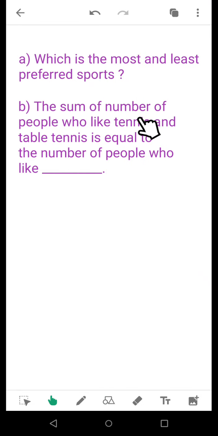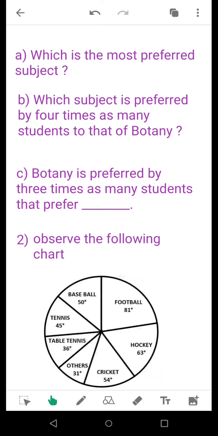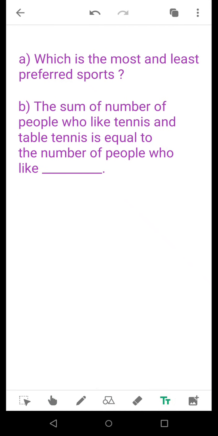Now for question number B, the sum of the number of people who like tennis and table tennis is equal to the number of people who like dash. Now you don't need to actually find the number of people, because if you see, those who like table tennis make an angle of 45 degree, and who like tennis make an angle of 45 degree, and those who like table tennis make an angle of 36 degree. If you add 45 degree and 36 degree, you are going to get a certain value, and that value will represent that the sum of the number of people who like tennis and table tennis is equal to a particular other sport that is found over here. You can do that.